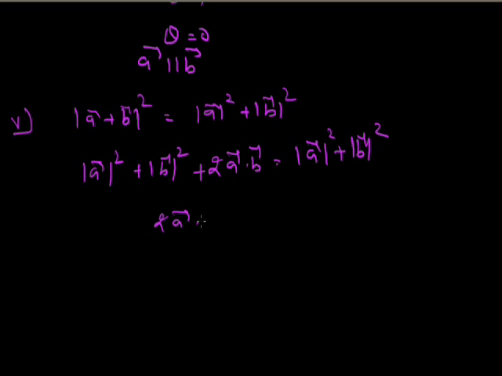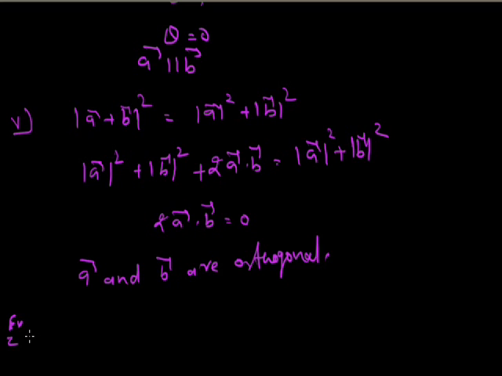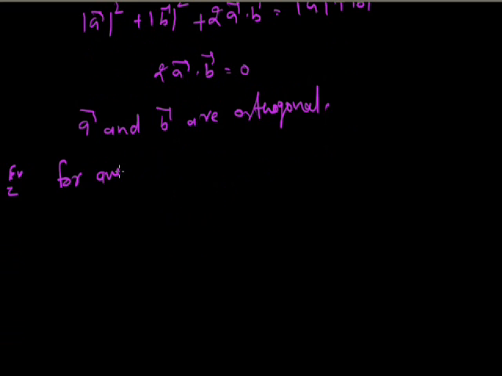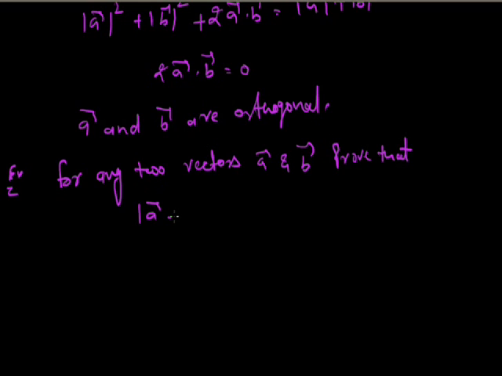So 2 times A vector dot B vector equal to 0 means the A vector and B vector are orthogonal. Now let's take the next example. For any two vectors A vector and B vector, prove that magnitude of A vector plus B vector is less than or equal to magnitude of A vector plus magnitude of B vector. Now let's see the solution.